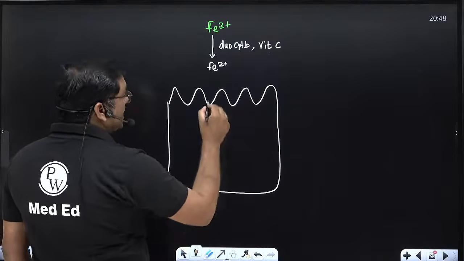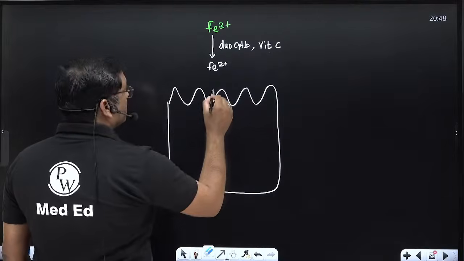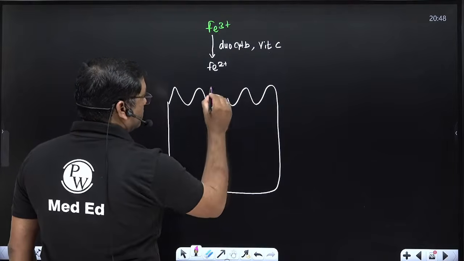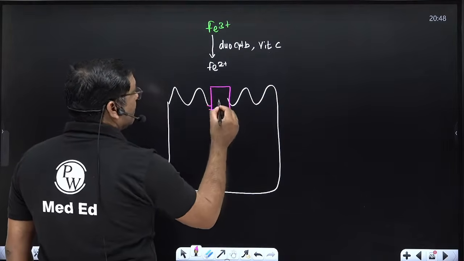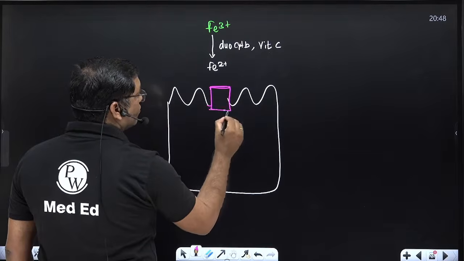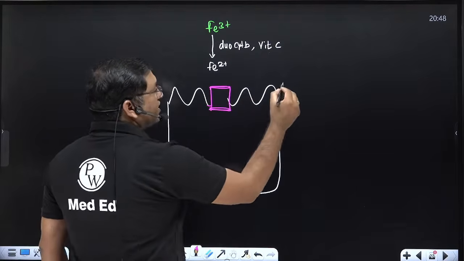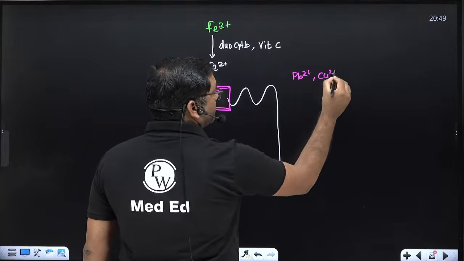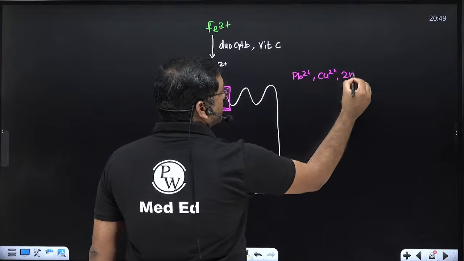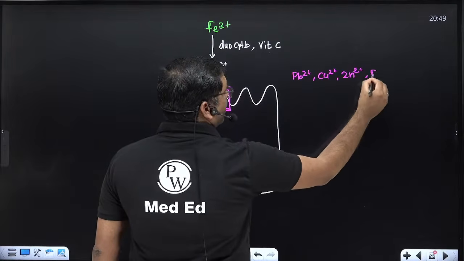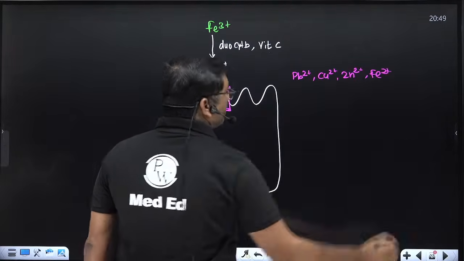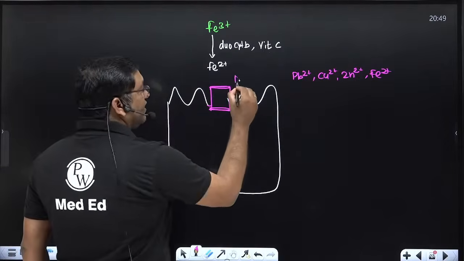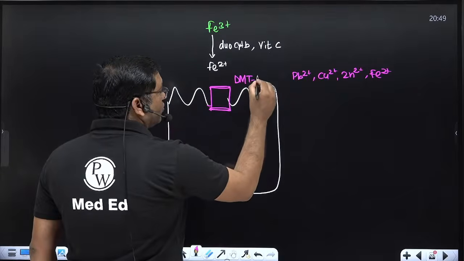Now this is the divalent metal ion transporter. It is responsible for transport of lead, copper, zinc, ferrous. These ions are transported by this DMT, divalent metal ion transporter 1.